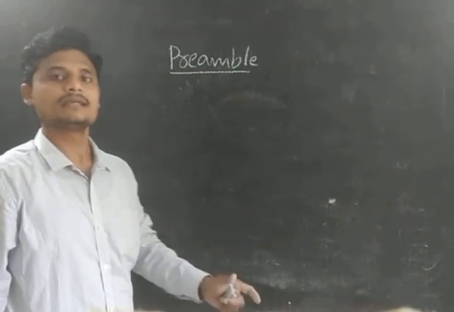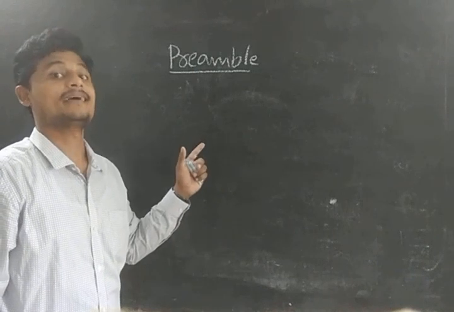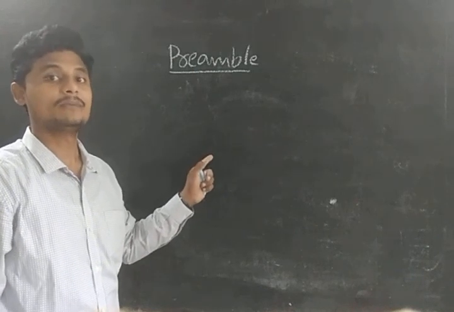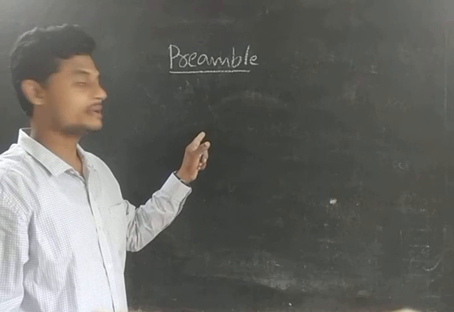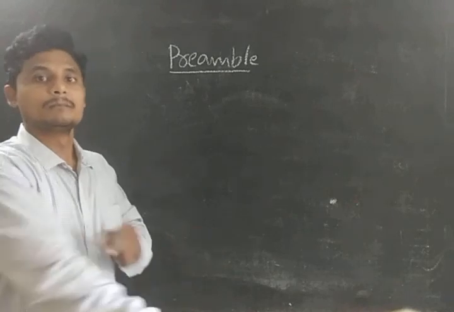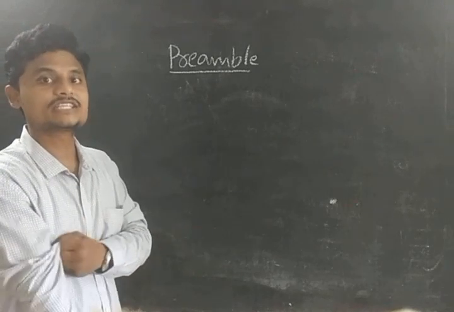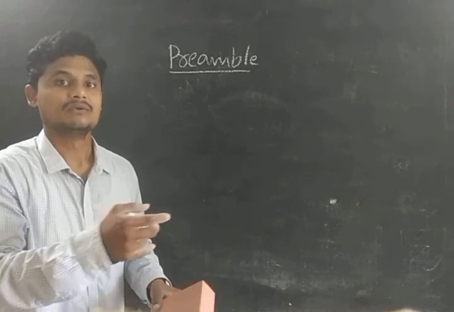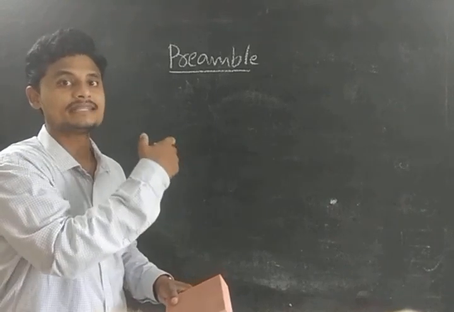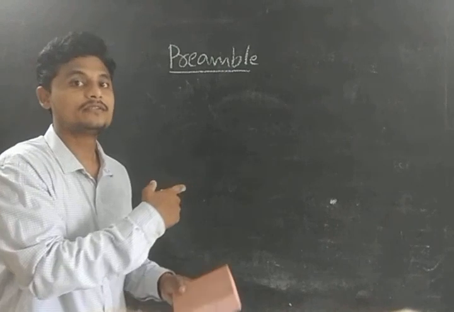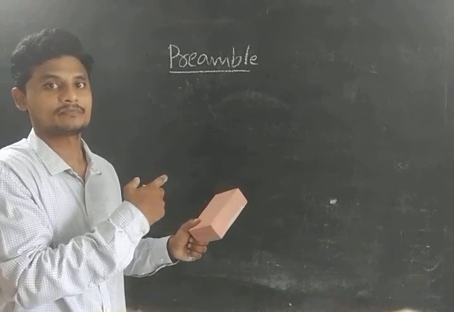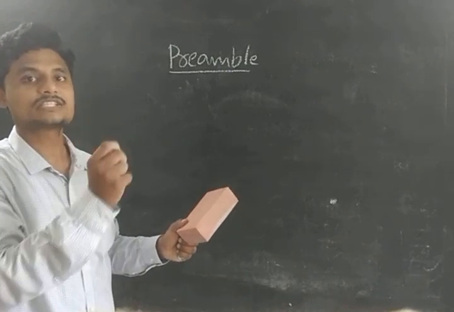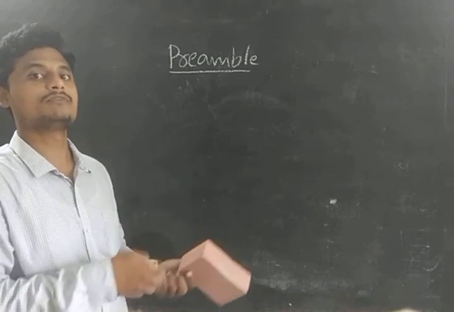What does it mean that the preamble can be amended? Yes, it can be amended. Why? Because we have shown the amendment process. Very clear. But does it come under the basic structure? No. Why? Because the basic structure can't be amended. It means that since we amended the preamble, it does not come under the basic structure. So the basic structure part cannot be amended.